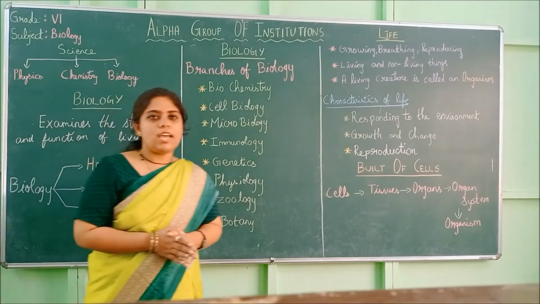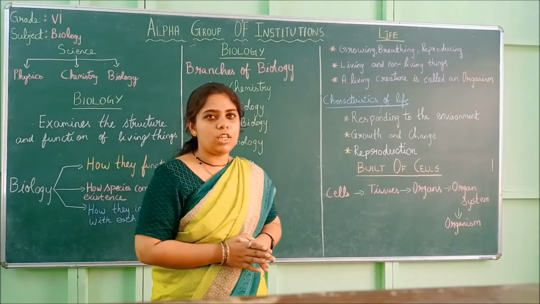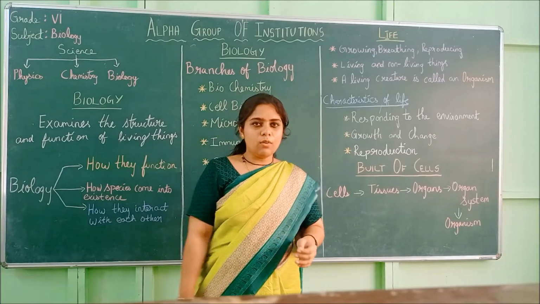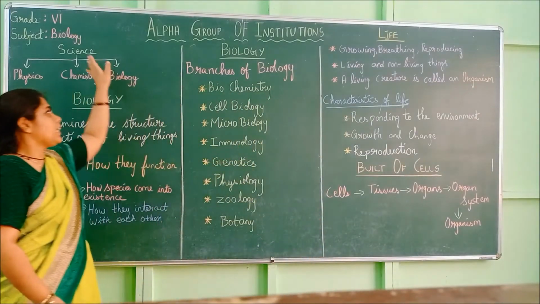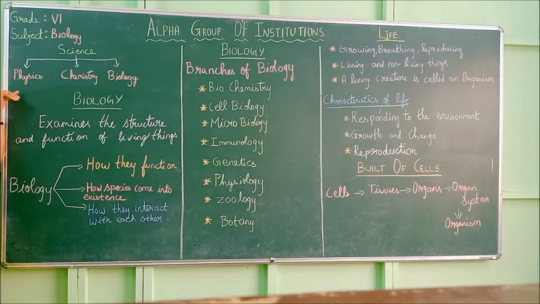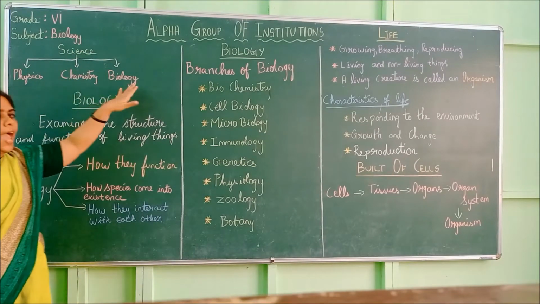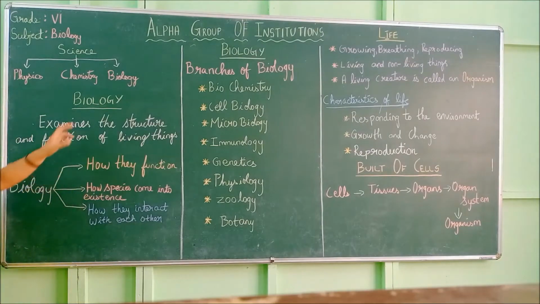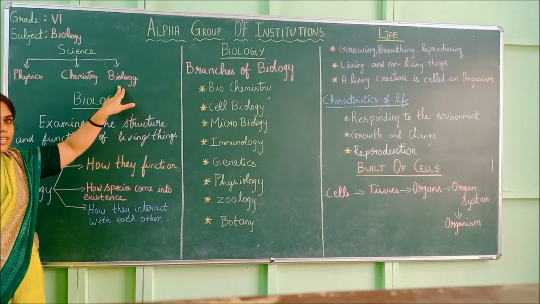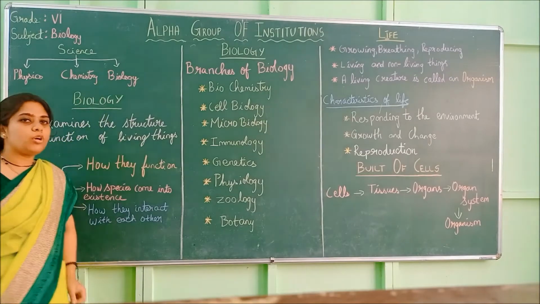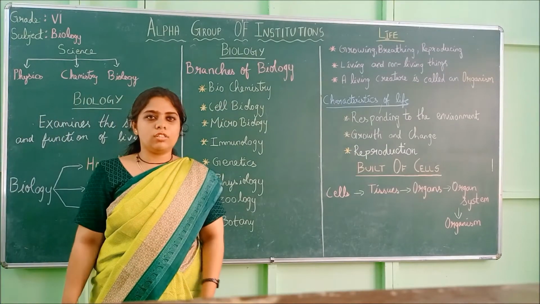So in your 5th standard you would have studied a subject called science. But now you have come from 5th to 6th standard. Now this science subject is divided into physics, chemistry and biology. So we are going to concentrate only on this part alone, that is biology. So I am going to tell what is biology first.